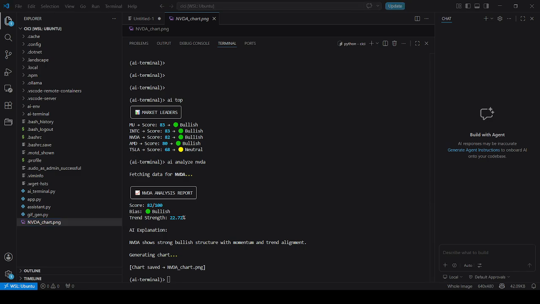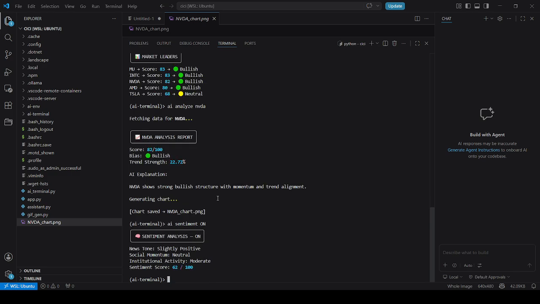stock right now. After the analysis is done, I would also like to see the sentiment of it. So I will do AI sentiment. Maybe let's do on. So for on, it's slightly positive. It's the biggest semiconductor stock that's present right now, and the sentiment score is 62.